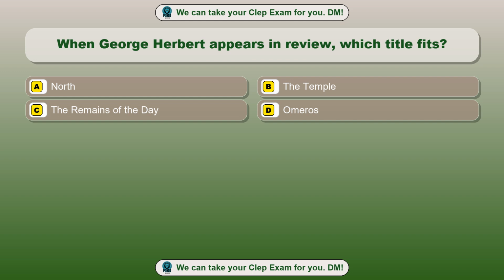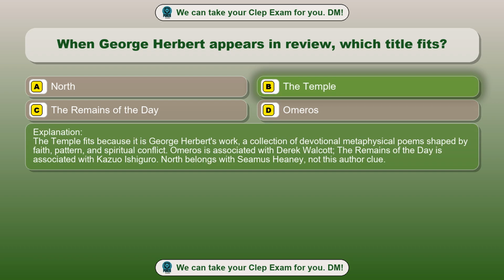Question 96. When George Herbert appears in review, which title fits? Option A. North. Option B. The Temple. Option C. The Remains of the Day. Option D. Omeros. The correct answer is option B. The Temple. The Temple fits because it is George Herbert's work, a collection of devotional metaphysical poems shaped by faith, pattern, and spiritual conflict. Omeros is associated with Derek Walcott. The Remains of the Day is associated with Kazuo Ishiguro. North belongs with Seamus Heaney, not this author clue.